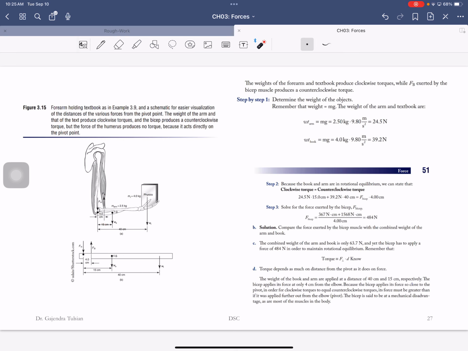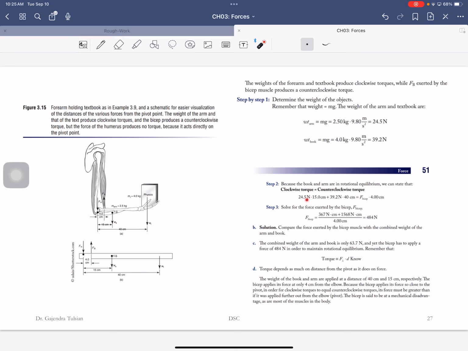So the torque that is trying to rotate your arm clockwise is this plus this, which is balanced by the force of the bicep times that lever arm, which is 4 centimeters. These two forces are trying to rotate it clockwise. That force is trying to rotate it counterclockwise.